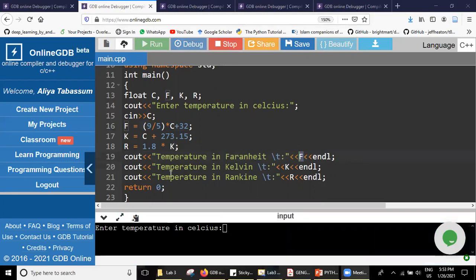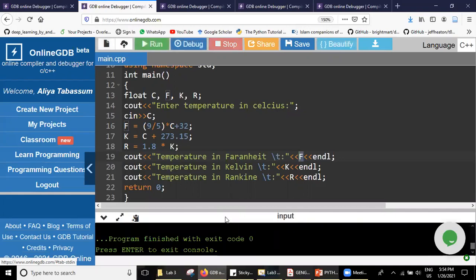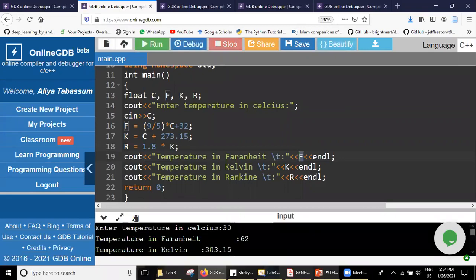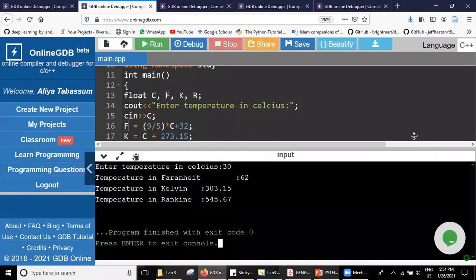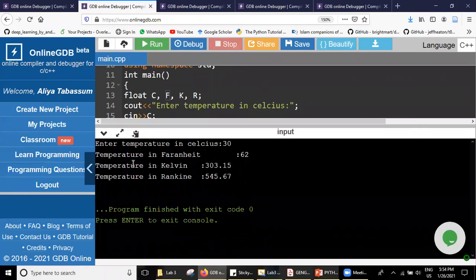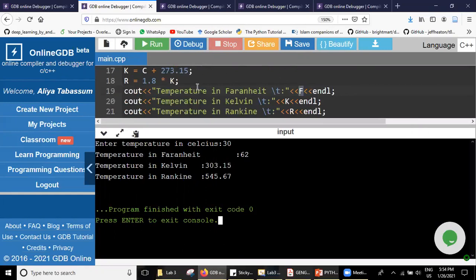Yeah, so the program, just tell me some value that we take in Celsius. Do you want it converted to Fahrenheit or something else? Okay, let's take 30. Okay, 30, very good. Now we'll see the conversions here. Yeah, this temperature value has been converted to Fahrenheit, Kelvin and Rankine. You can also verify this. It's not required for verifying.